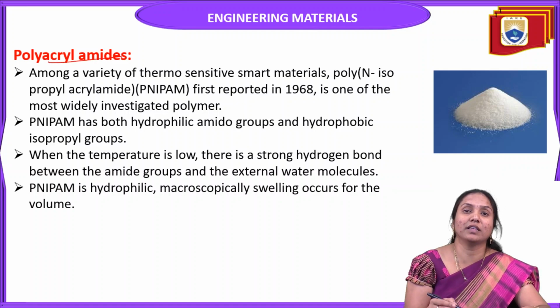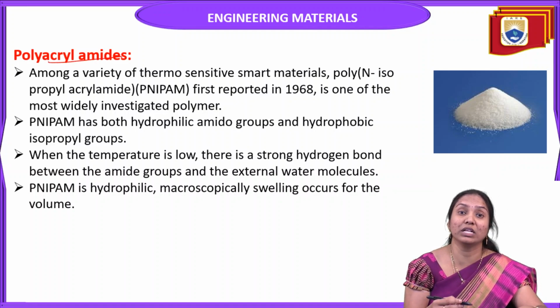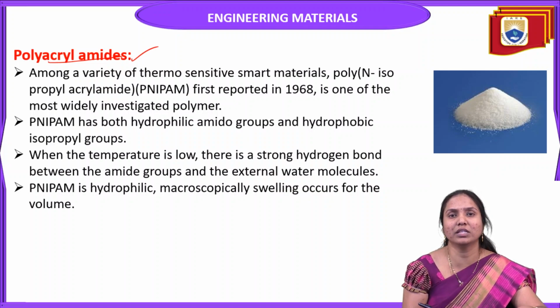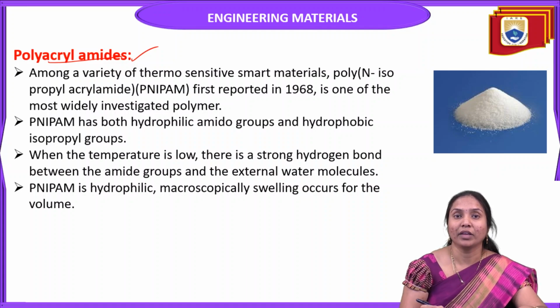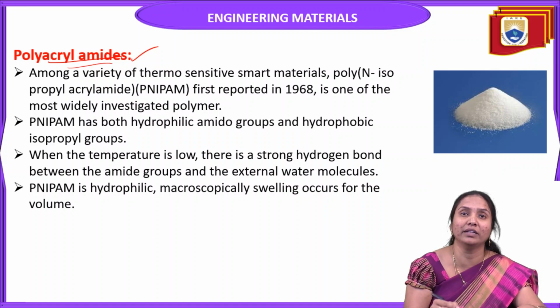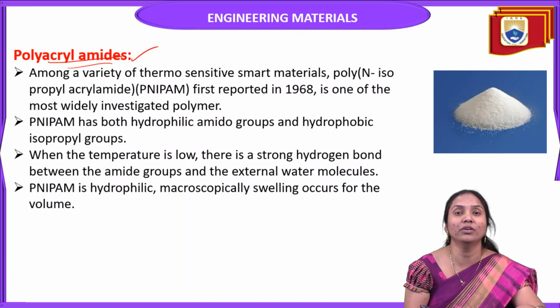The best examples of thermoresponsive materials or thermoresponsive polymers are the polyacrylamides. So what is the meaning of thermoresponsive materials or polymers? These materials change their properties with respect to temperature. Because of this, these materials or polymers have been most preferred in recent years in research. They synthesize these materials and use them for biomedical applications. The most important one is polyacrylamide, one of the best examples of a thermoresponsive polymer.